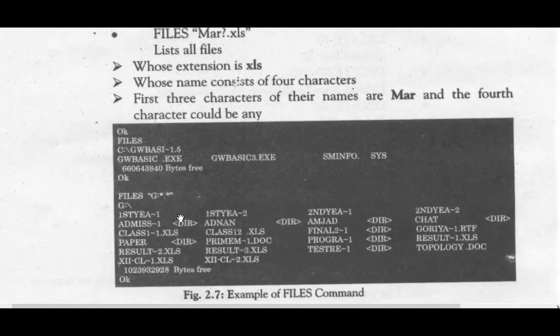Here are the examples. Files, it shows these files. Then files again, it shows this one, all the file names. And then typing this one, it shows the result clearly to you.